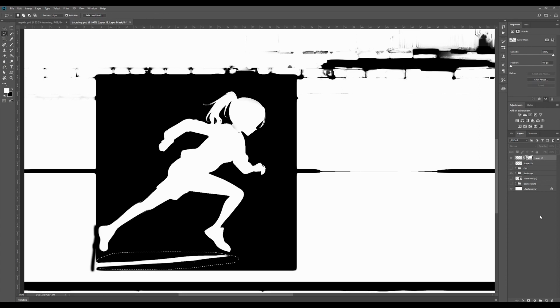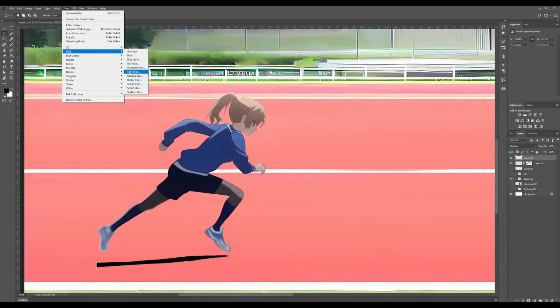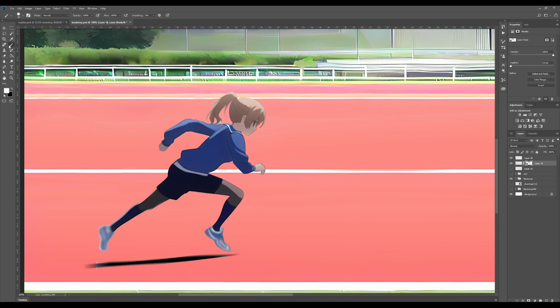So here I'm once again just going through the process of masking out the image, blending it in Photoshop and adding some color correction, and later on I added a little bit of motion blur.